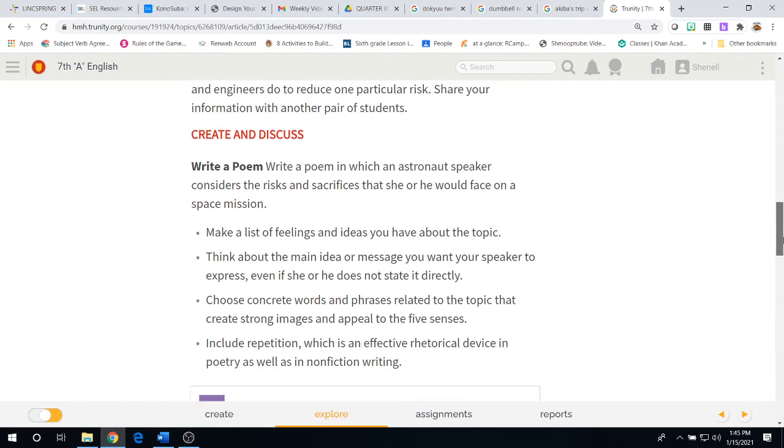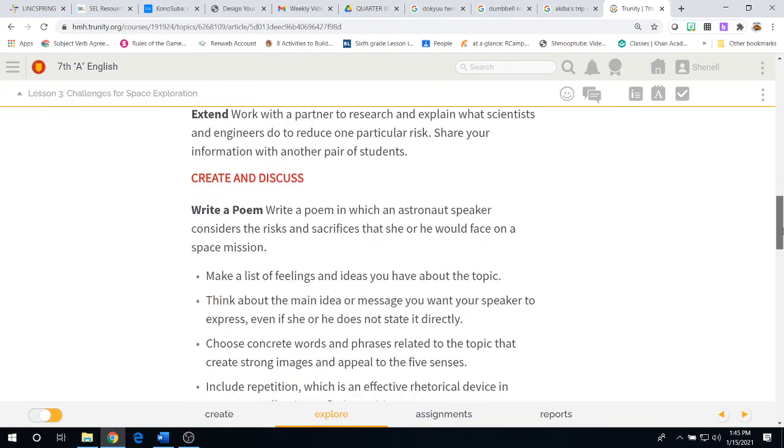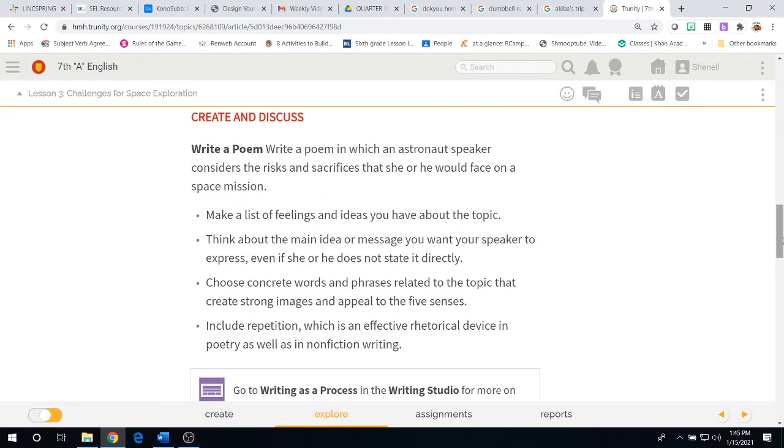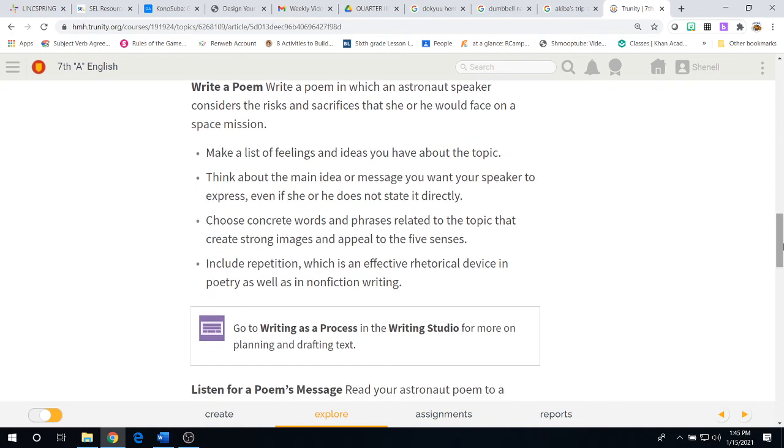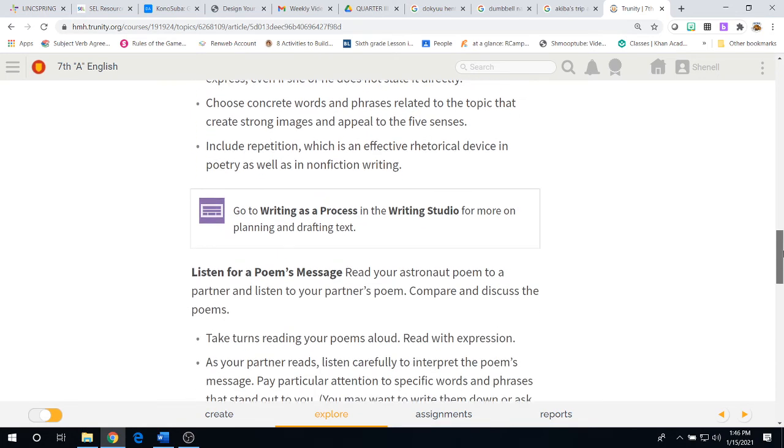Now, create and discuss. You are going to be writing a poem again this week. Isn't that great? Write a poem in which an astronaut speaker considers the risks and sacrifices that she or he would face on a space mission. How can you do that? Let's make a list first of feelings and ideas you have about the topic. Then think of your main idea or message that you want your speaker to express, even if he or she does not state it directly. Choose concrete words and phrases related to the topic that create strong images and appeal to the five senses. Imagery is very important, guys. And include repetition, which is an effective rhetorical device in poetry as well as in nonfiction writing.